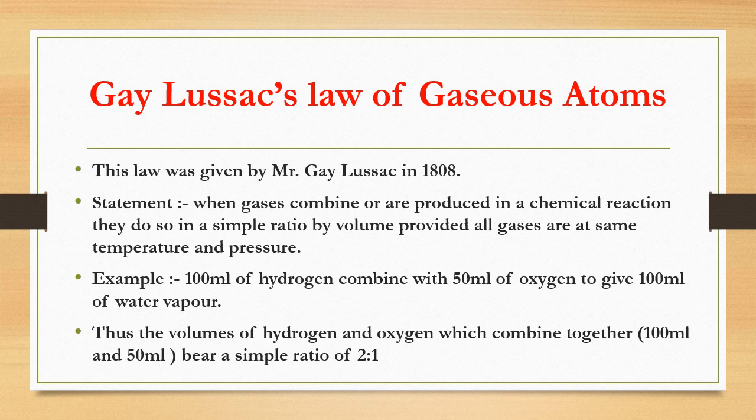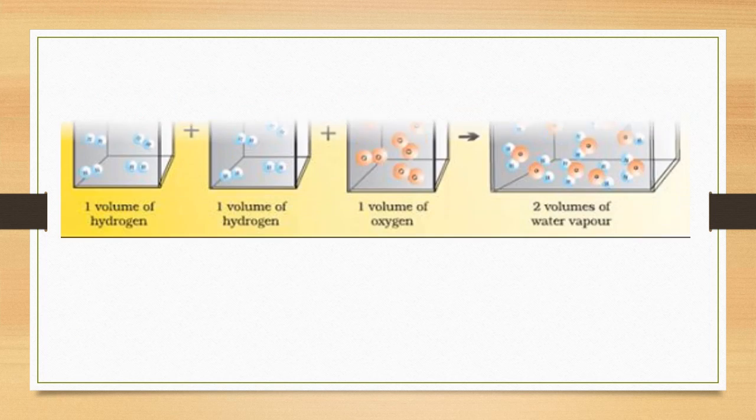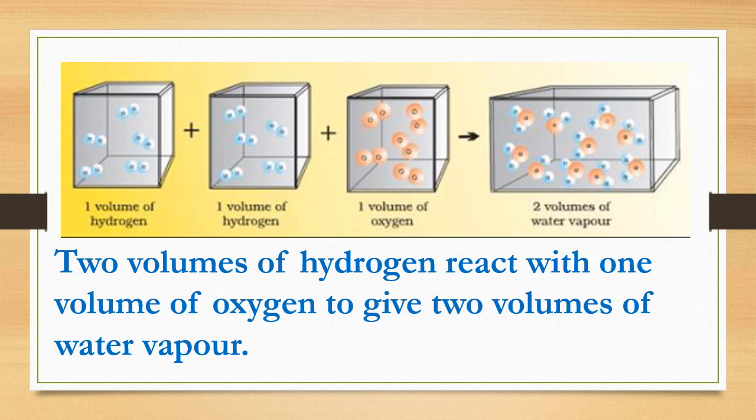So always the combination will be in the simple ratio. When gases combine or when they are produced during a chemical reaction, their volume will be in simple ratio. 2 volumes of hydrogen react with 1 volume of oxygen to give 2 volumes of water vapor. So that is, here ratio of volume of hydrogen and oxygen is 2:1.